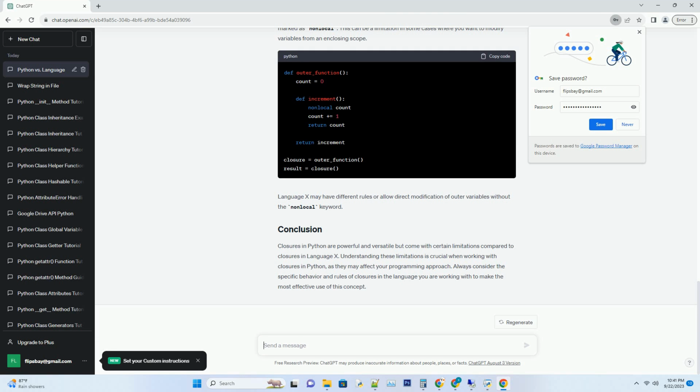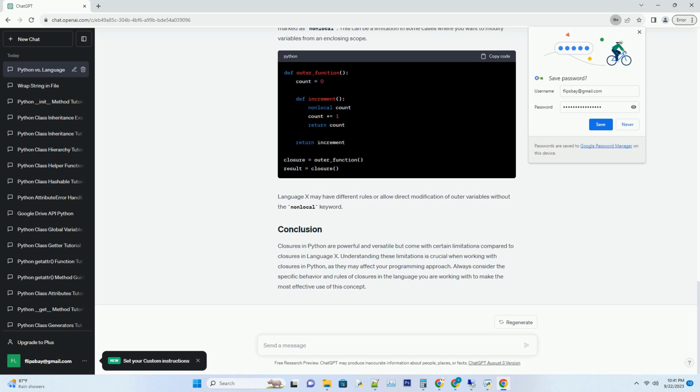In this example, inner_function is a closure because it references the x variable from its containing function outer_function. When closure is called with an argument of 5, it remembers the value of x as 10 and adds 5 to it, resulting in 15. Now, let's explore the limitations of closures in Python compared to language X.